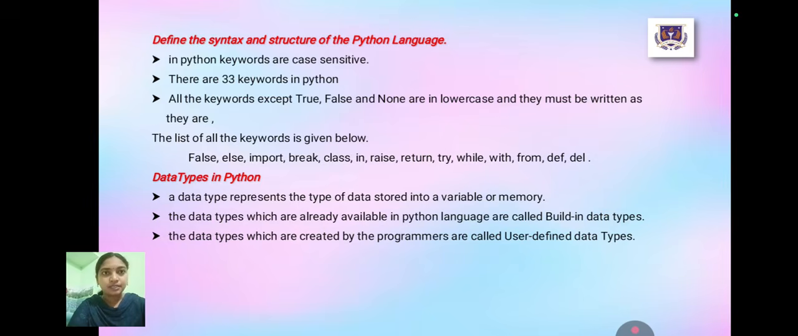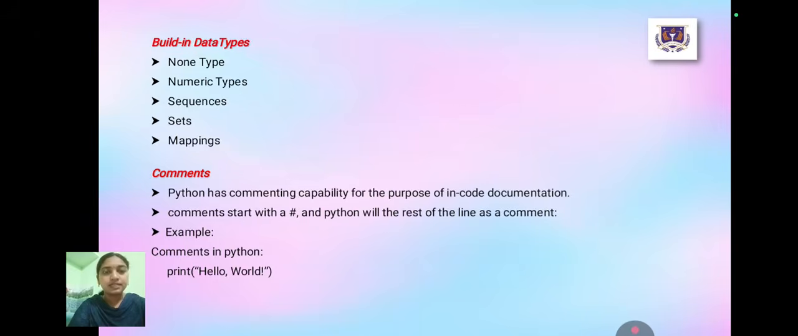Data types represent the type of data stored in a variable or memory. The data types which are already available in Python language are called built-in data types. The data types which are created by programmers are called user-defined data types. Built-in data types: numeric, non-numerical, sequence, set, mapping.